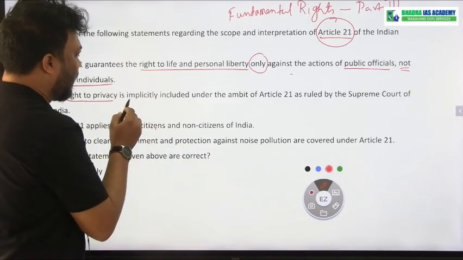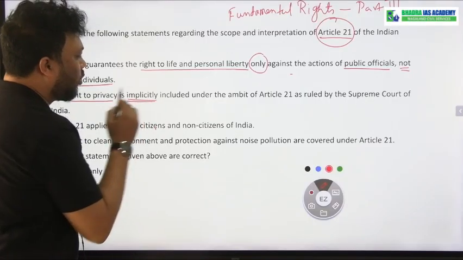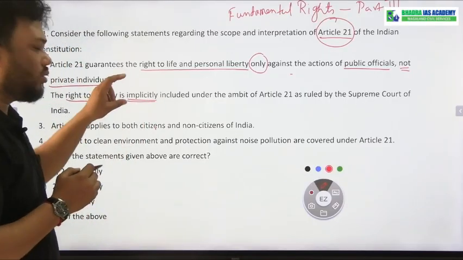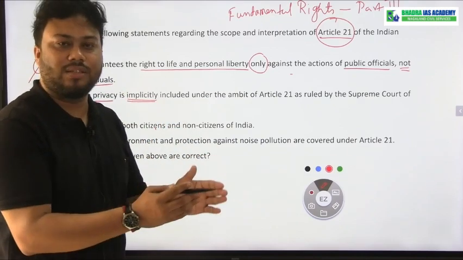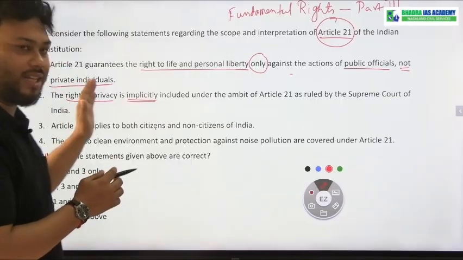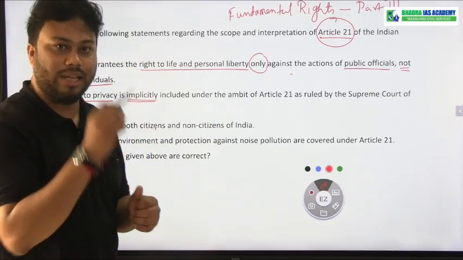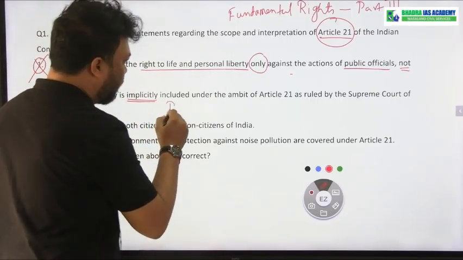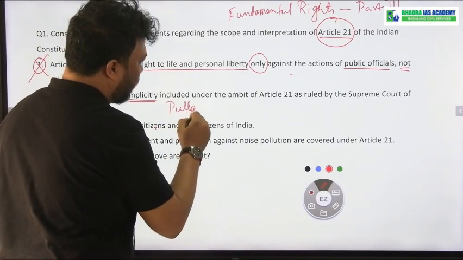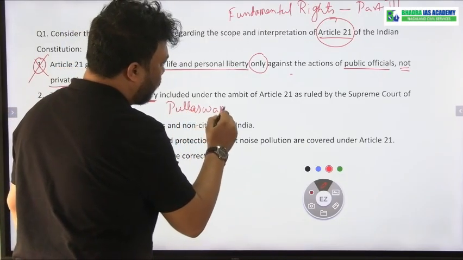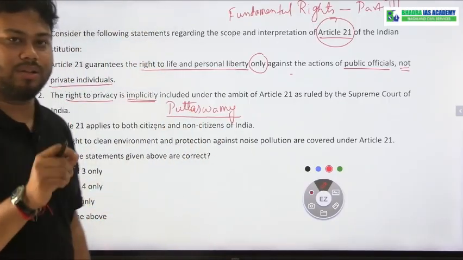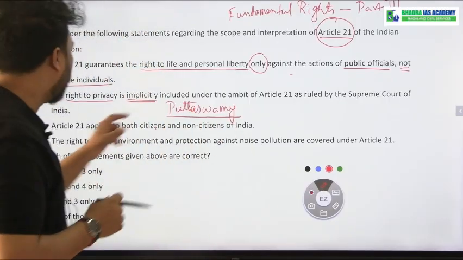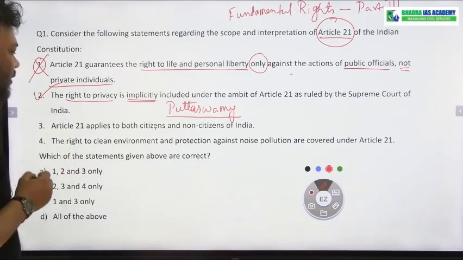Implicitly included means it is not directly included in the Constitution, but by various judgments of the Supreme Court, the right to privacy has become part of Article 21. In the Puttaswamy case, the Supreme Court gave a judgment that the right to privacy is a part of Article 21, and that is why statement number 2 is correct.